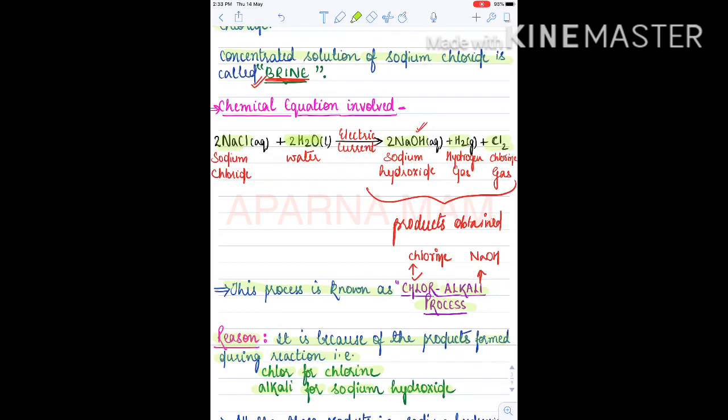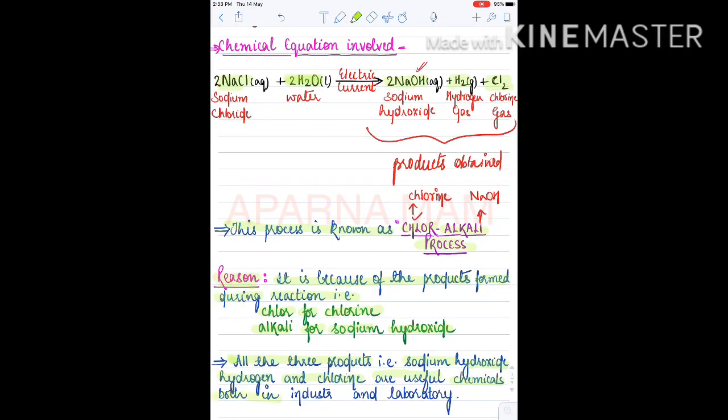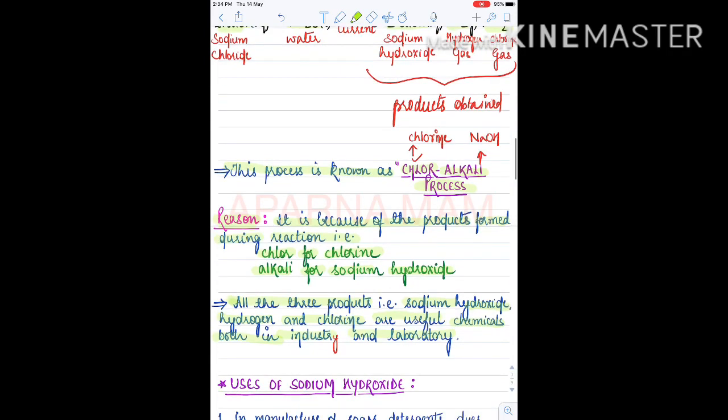Got it, children? So if the question arises, explain the chlor-alkali process, then you have to explain the preparation of sodium hydroxide. Clear, beta? Now, all these three products, sodium hydroxide, hydrogen and chlorine gas, are useful chemicals both in industry and in the laboratory. How? Let's see this.